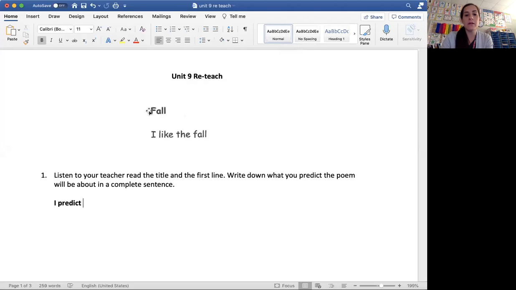This poem is called Fall, and all I have is the first line here, and we're going to make a prediction. Now, what is a prediction? Right, a prediction is a guess of what we think is going to happen in the poem or what we think is going to happen next. So based on this, what do you predict this poem is going to be about? It says, I like the fall. Or what might they share with us in this poem?